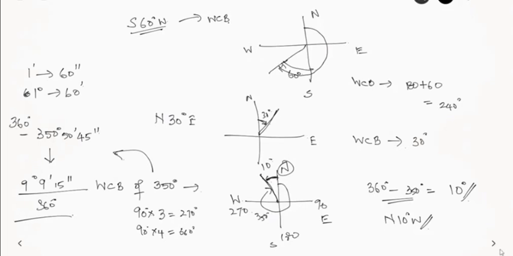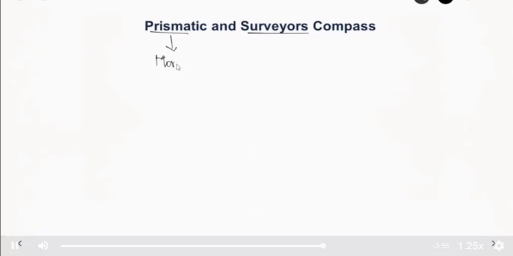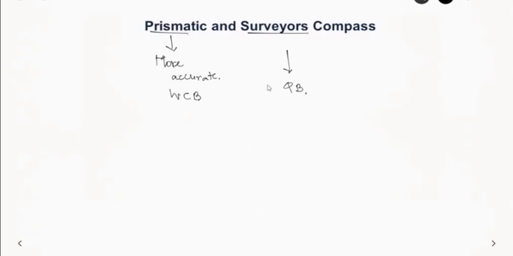So for measuring these directions, we have two types of compass. One is prismatic compass and another is surveyor's compass. So this is more accurate, and this surveyor's compass has become obsolete now. It's not used much. In prismatic compass, it uses a whole circle bearing system, and in this they use a quadrant bearing system. And here the needle type is also different. Here it uses a broad needle, and here it is edge bar type.